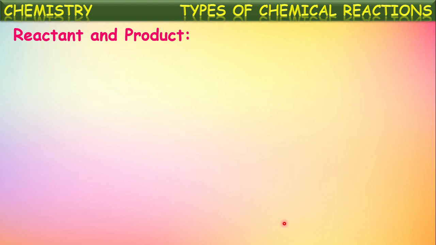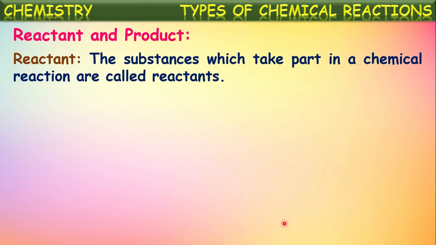Next let us see what are chemical reactants and products. First of all, the chemical substances which take part in a chemical reaction are called reactants. Once we say chemical changes are taking place, it means one or more substances are changing into new substances. They are changing their composition.